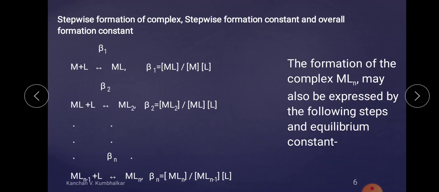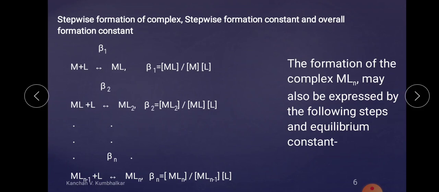Two examples have been taken for the cumulative and the stepwise. When we are considering any complex, if we are considering a single step, there is a constant and that is known as the stepwise formation constant.